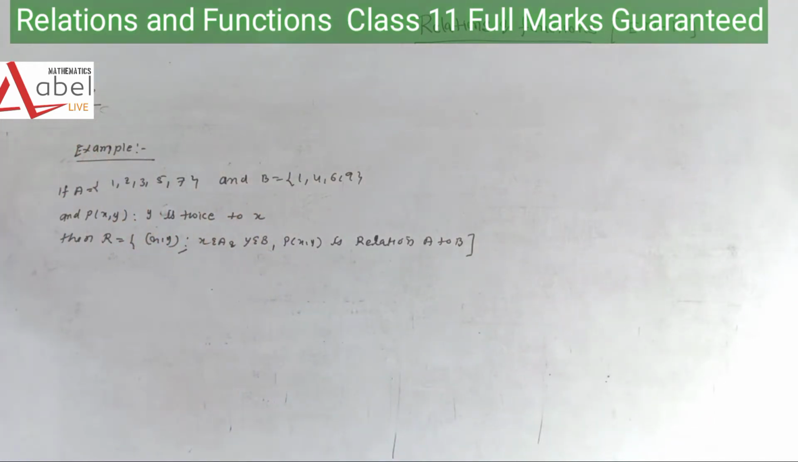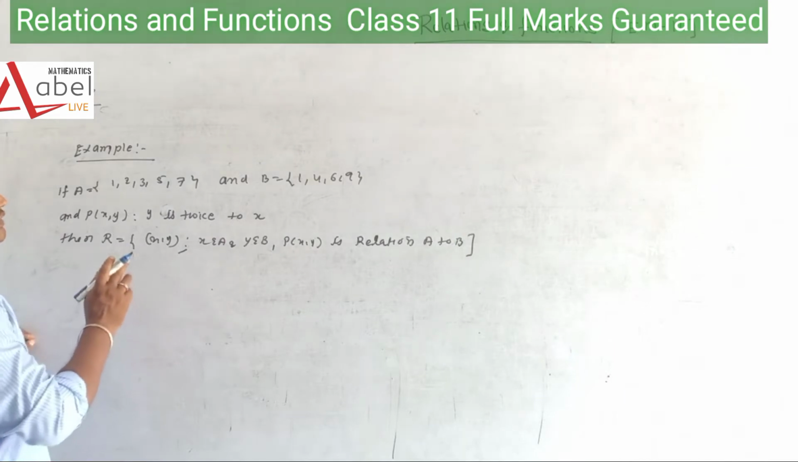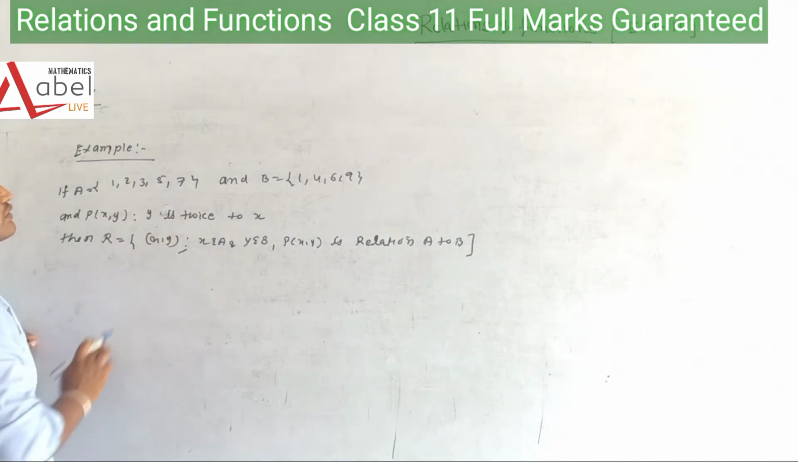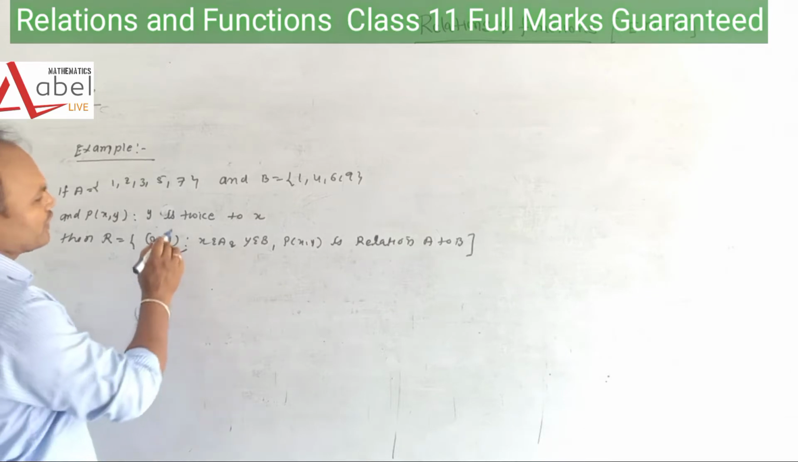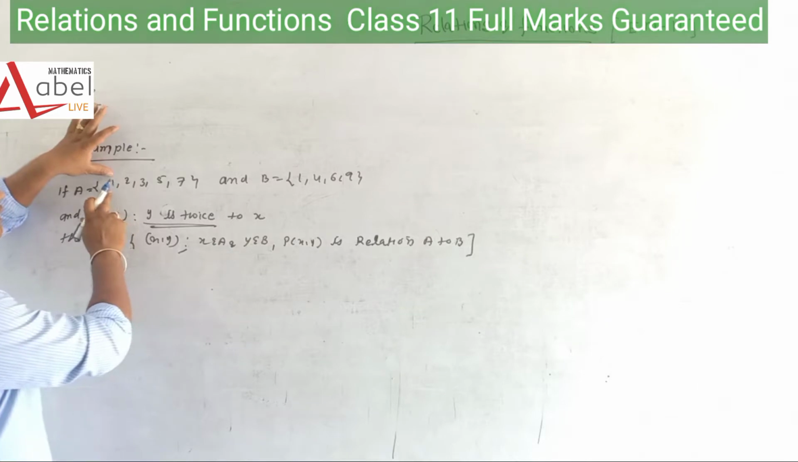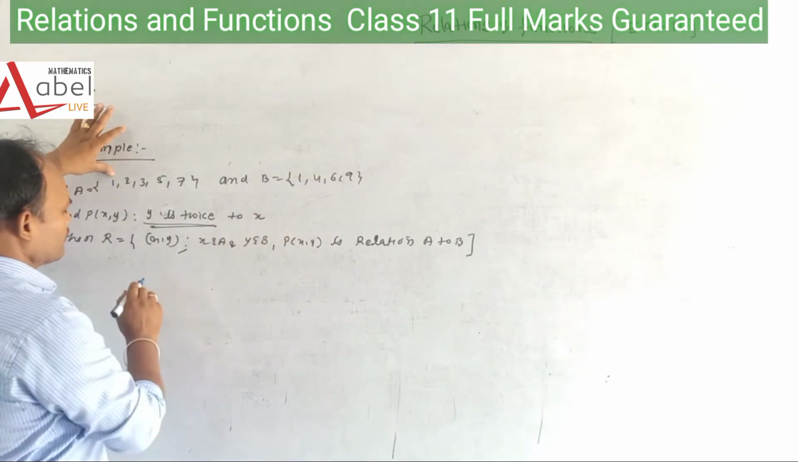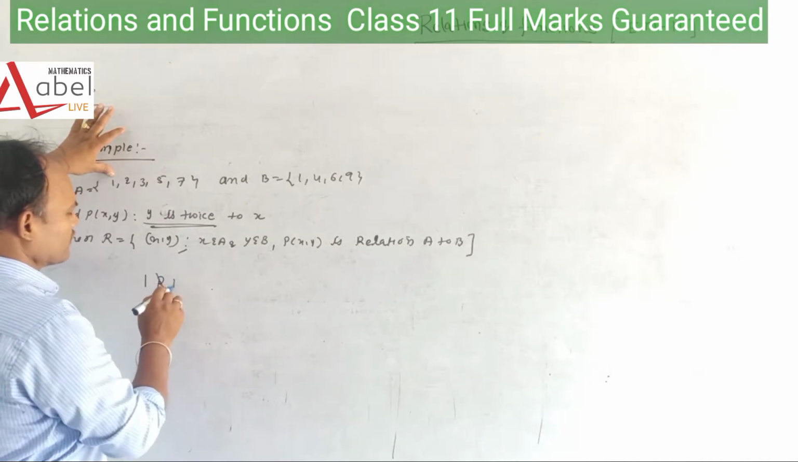Okay, so students, this is the question. If A equals {1, 2, 3, 5, 7} and B is {1, 4, 6, 9} and P(x, y) is given such that y is twice of x, then what is R? R is the set of (x, y), x belongs to A, y belongs to B, P(x, y) is the relation from A to B. When we are talking about the relation between A and B, we have to find that y is twice x. I am going to take 1, 2, 4. Is 1 twice of 1? No. So 1 is not related to 1.